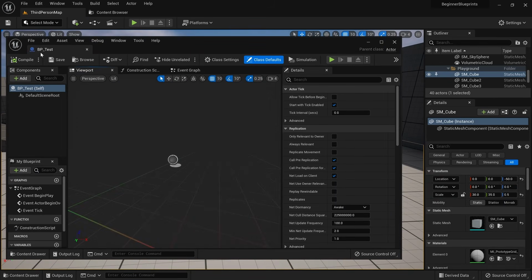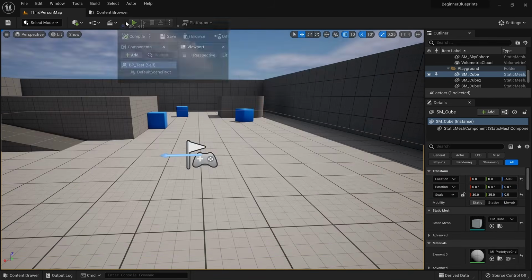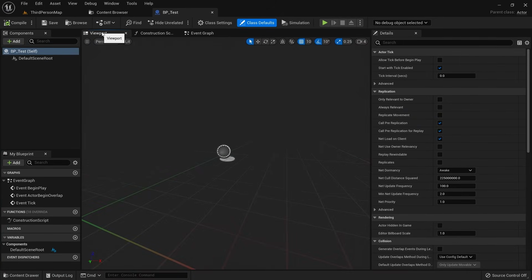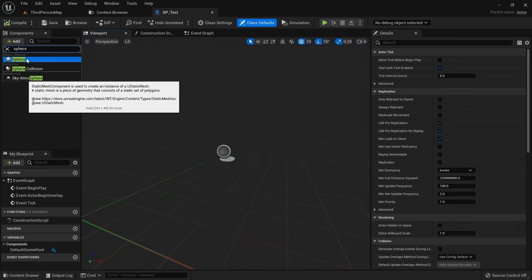Then grab the tab to attach it to the main editor window to make it bigger. The view that is shown in the middle by default is the viewport. This will show you all the visible parts of your blueprint. An actor blueprint doesn't necessarily have any visible parts, which is currently the case. We can go to the Components tab on the top left and click Add to add a sphere component, which is a type of static mesh.